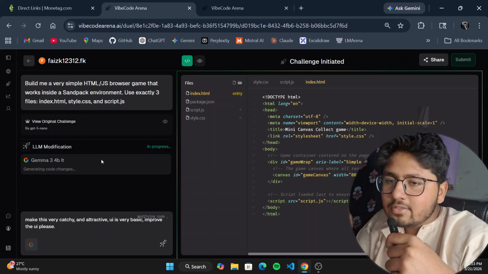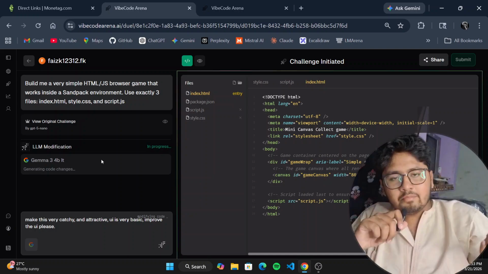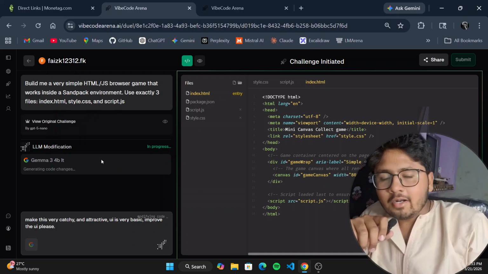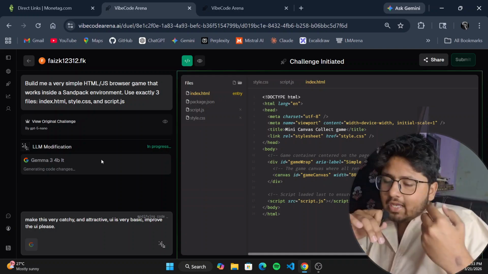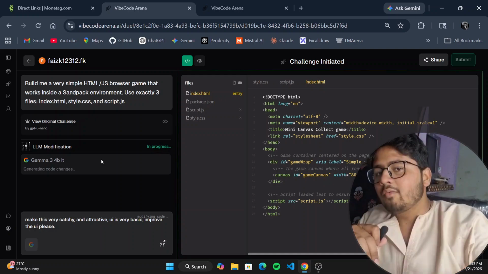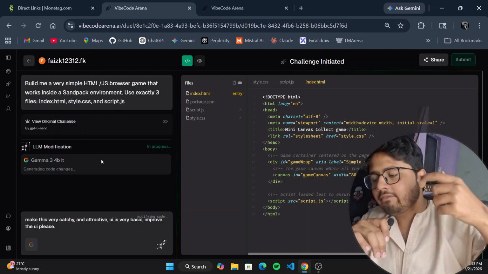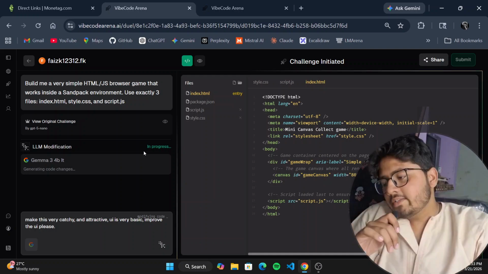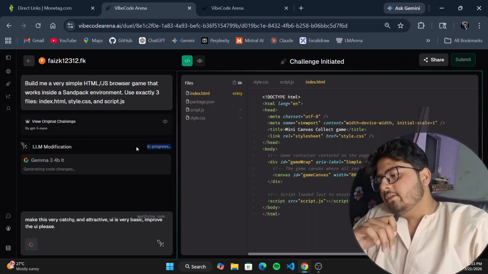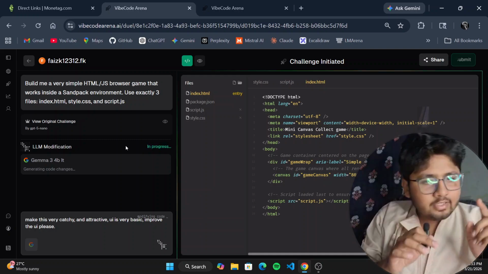So that is why Vibecode Arena is the best arena platform where you can vibe code as much as you can, and this particular thing will enhance the LLM model as well, and even your thinking capability, how far and far you can think. So this is generating code changes, and this is in progress, and later it will finish. I'll initiate the challenge, I'll submit the challenge, then I'll tell you what my experience was.